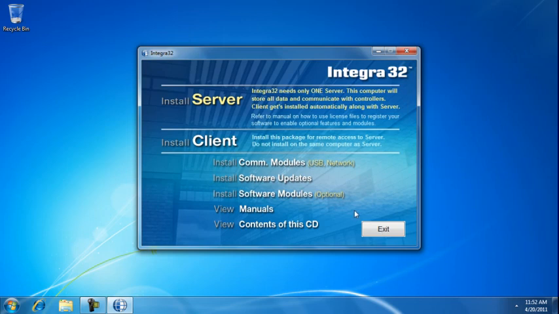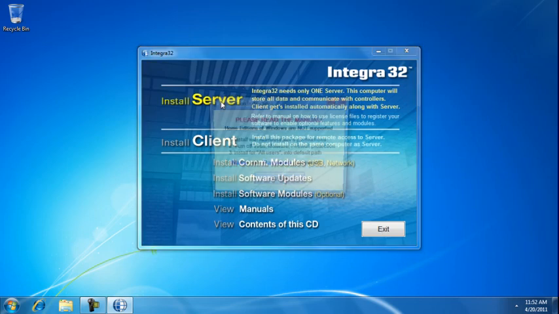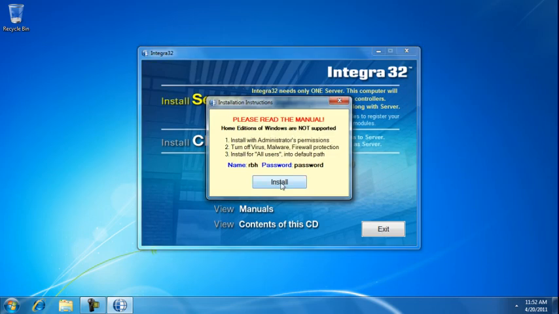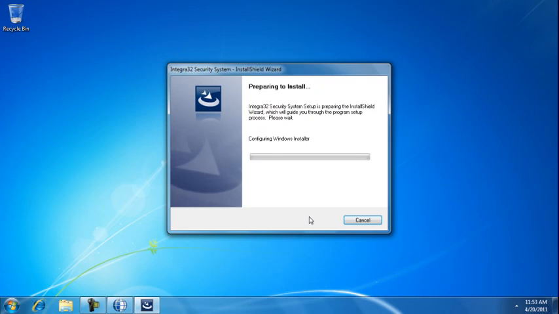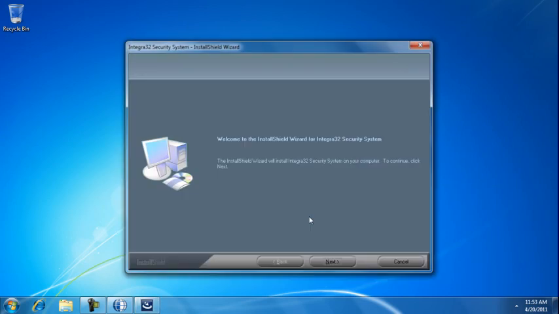Click Next. Make sure you're logged in as administrator and click Install Server. Select Install. Click Install. System will be installed in .NET Framework 1.1. Then it will continue with installing actual Integra32 packages.